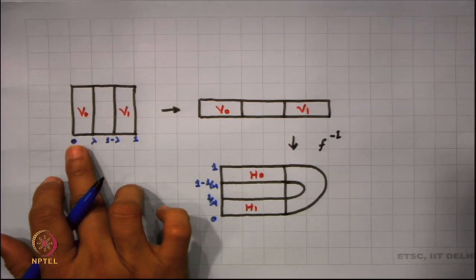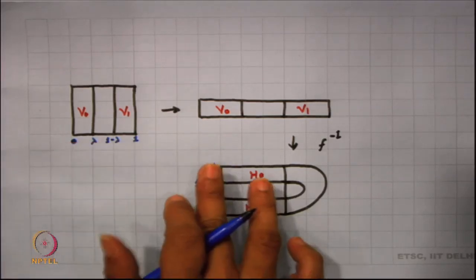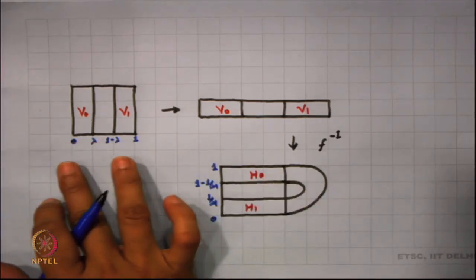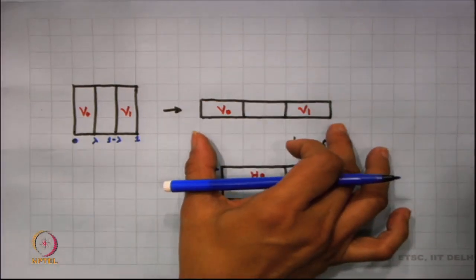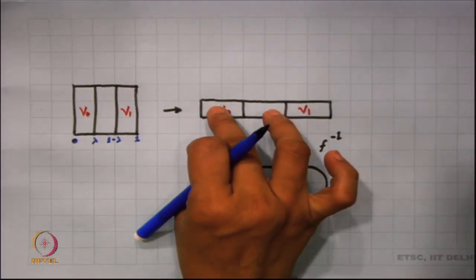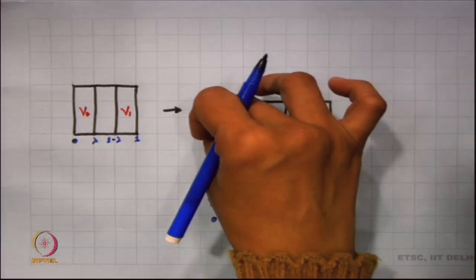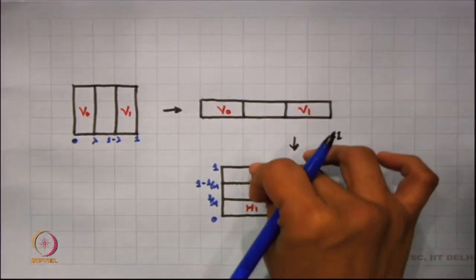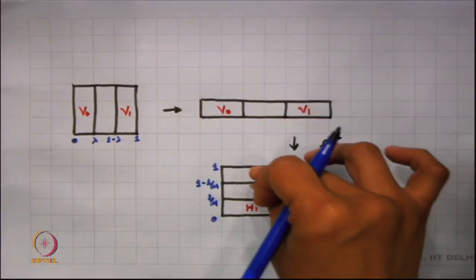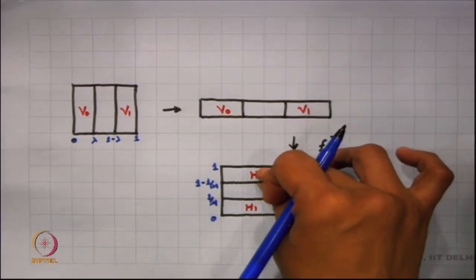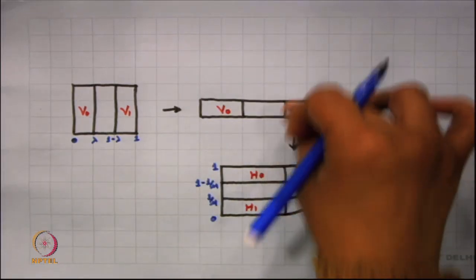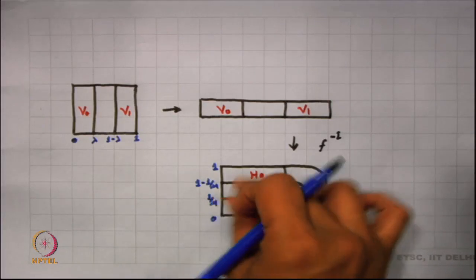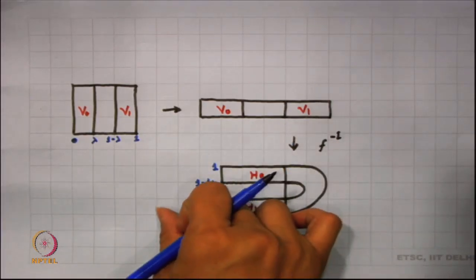What this map does is basically expand the x direction and contract the y direction, such that V naught is mapped onto h naught by f inverse, and V 1 is mapped into h 1.